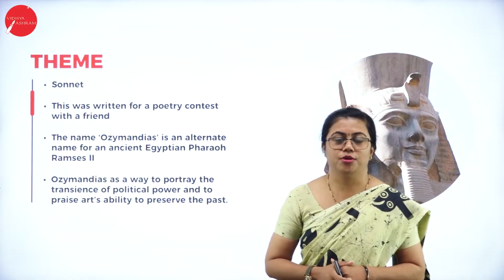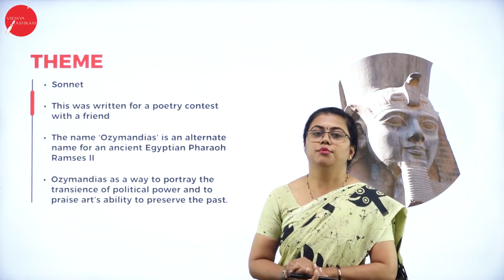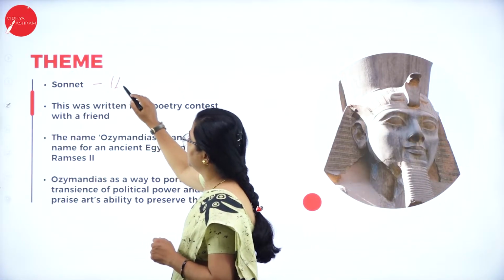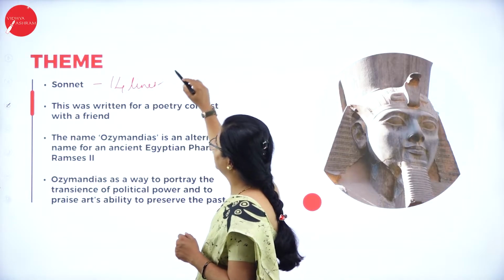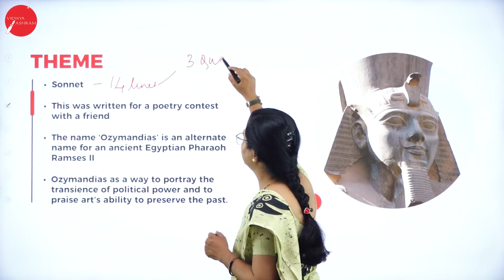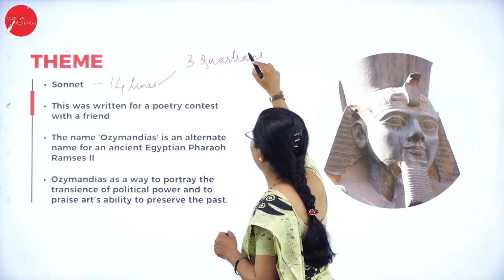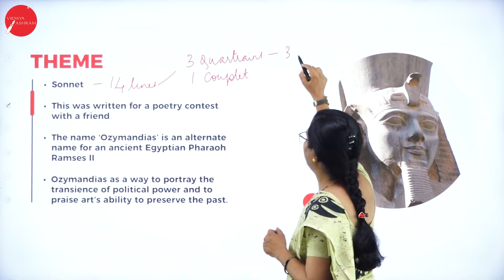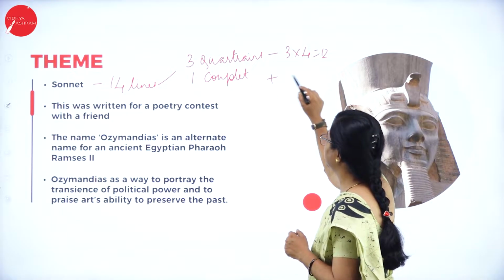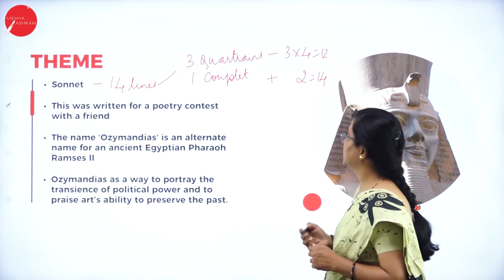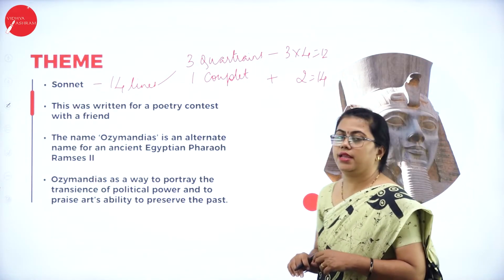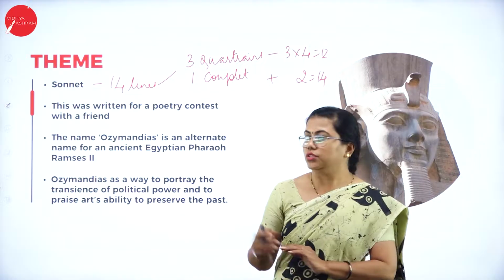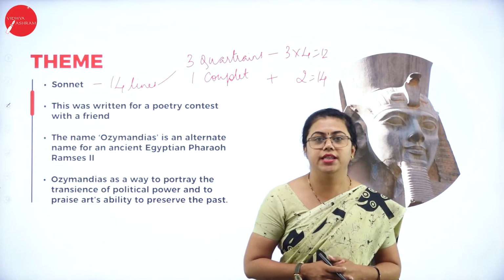So the theme of this poem: it is a sonnet, that is a poem of 14 lines. A sonnet, you already know, has 14 lines and it has 3 quatrains and also 1 couplet. So this is 3 into 4, that is 12 lines, plus 2, that is 14 lines. So this is a sonnet. There are many types of sonnets. You have the Petrarchan sonnet, the Shakespearean sonnet, all these. This sonnet also follows that 14-line style only.